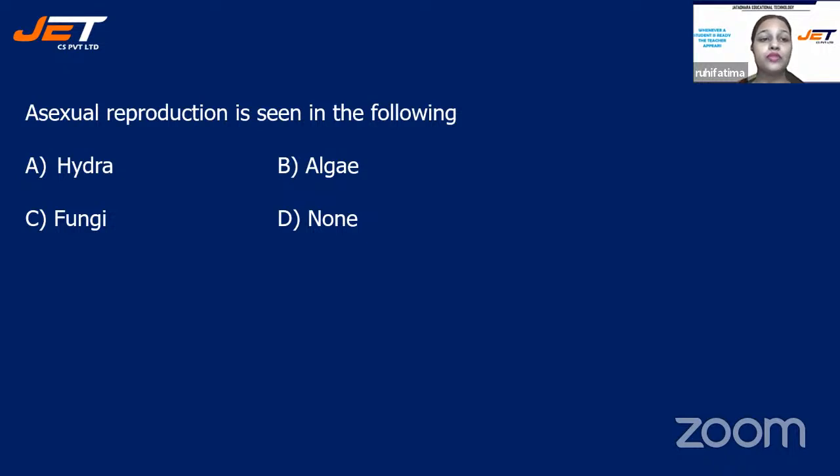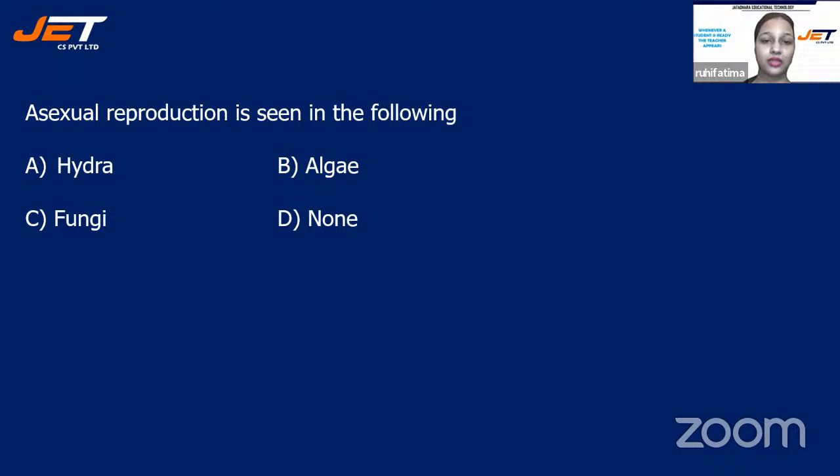In this question, we are talking about asexual reproduction. Children, only 10 seconds left for you to answer. All right. Time is up.